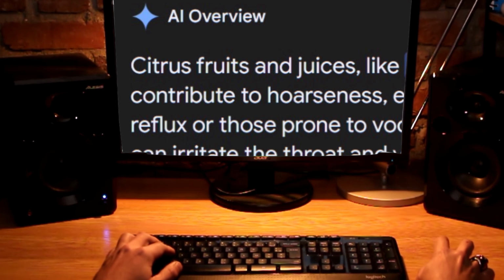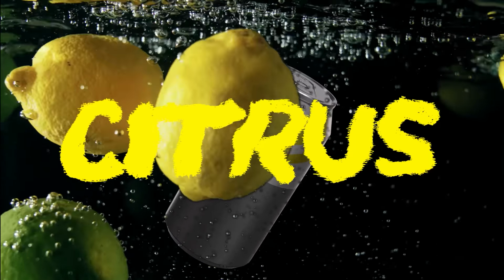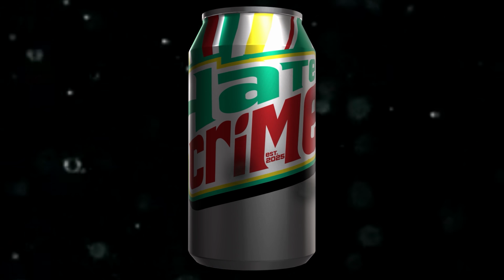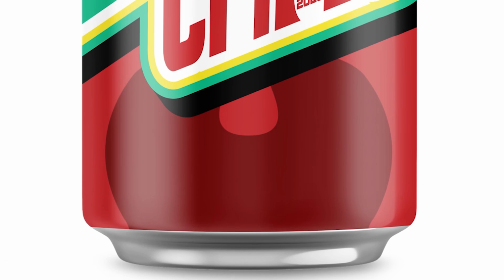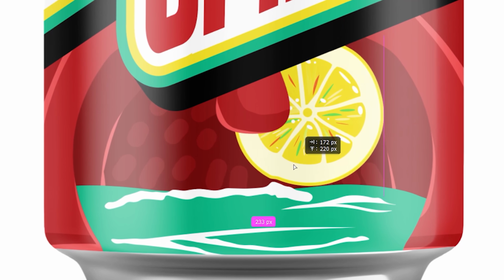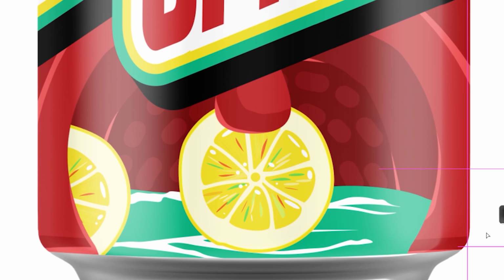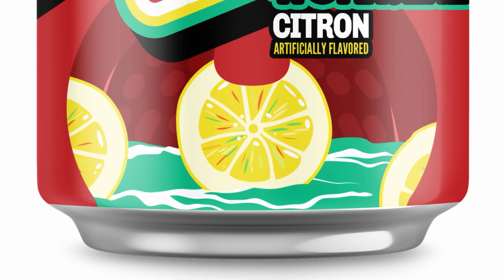Fortunately, I found out that citrus fruits can cause hoarseness. That are no flavor, citrus. Let's go back to our can of hate crime. I draw a human throat-like shape on the bottom part. Then I'll take this water from the cherry flavor and place it here. Maybe I'll give the throat some finer details, some highlights, some shadows. Great. Next, I'll cut a citron fruit and place some slices on the water. Maybe I'll mask out some parts so they appear like they're floating on the water.